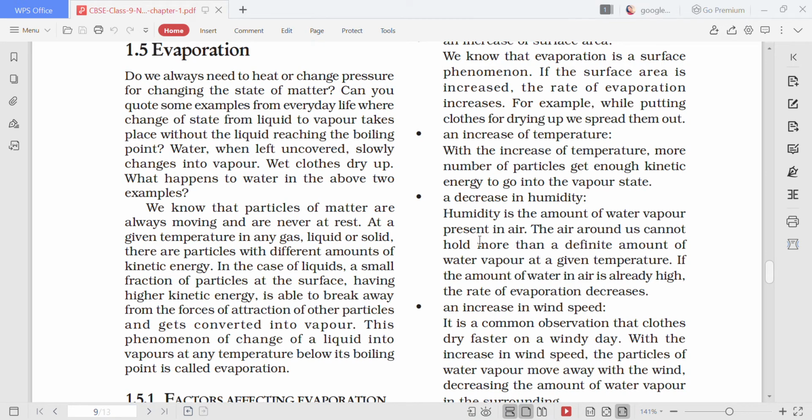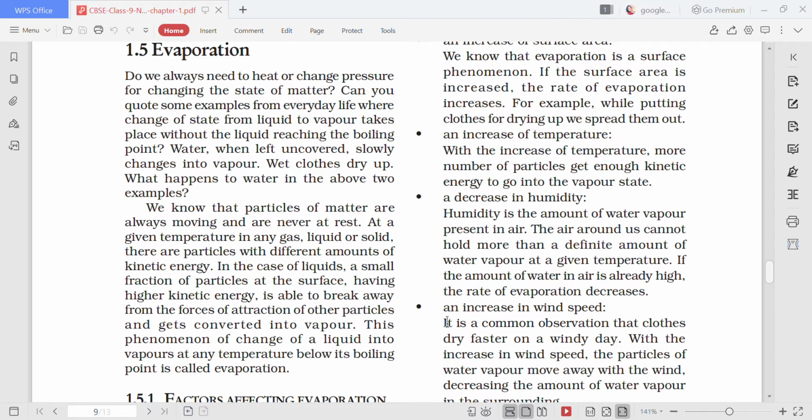So humidity and evaporation are inversely related. Inversely means they are not directly related. If there is a decrease in humidity, evaporation will be more. But if there is an increase in humidity, evaporation will be less.